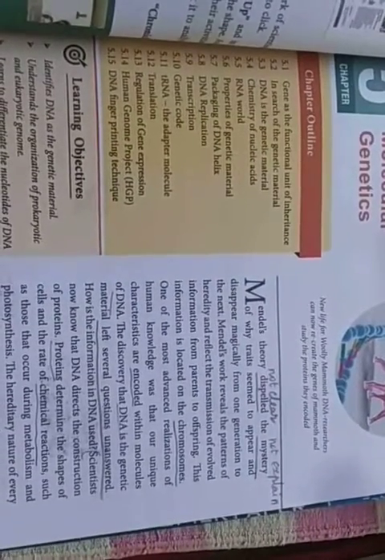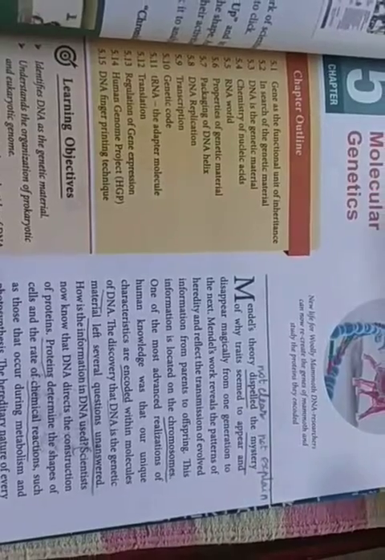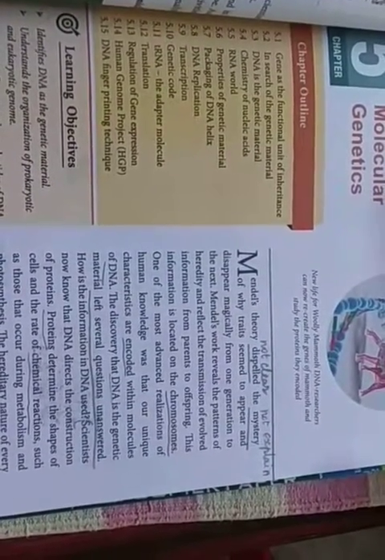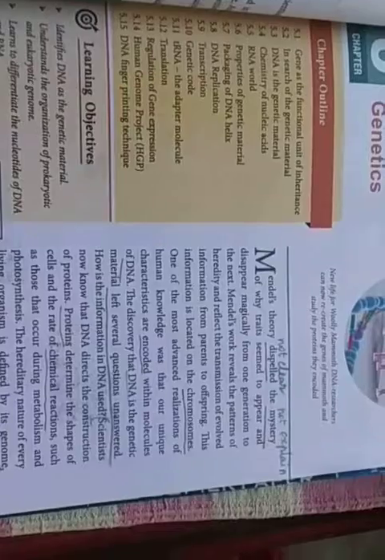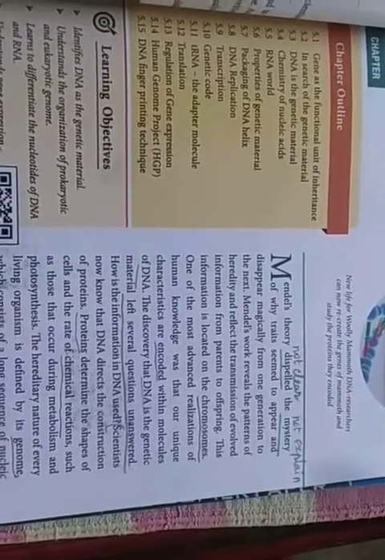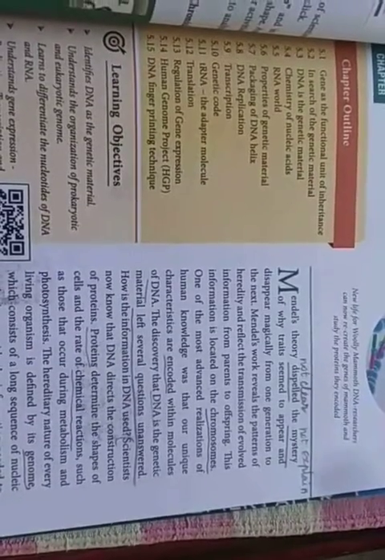Then one of the most advanced realizations of human knowledge was that our unique characteristics are encoded within the molecules of DNA. After techniques improved, with advanced techniques humans understood that our unique, meaning special, characters are encoded within the molecule of DNA. That character is coded inside the DNA. DNA contains a number of molecules, and in those molecules only, the unique characteristics are coded.